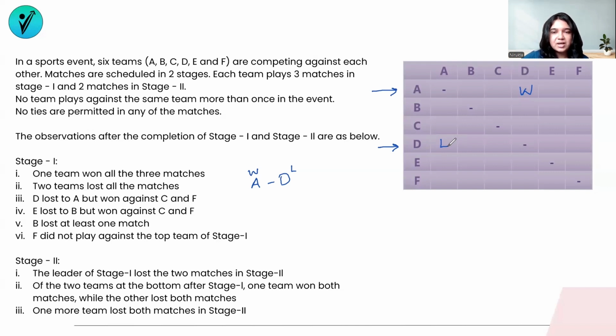I hope this is clear when I'm trying to fill up the information. Every match has 2 boxes to be filled up, one for the winner and one for the loser. Between A and D, we know that A has won. So in the horizontal line of A with D, I'm going to write a W because A has won. And on the horizontal line of D, I'm going to write a loss because D has lost against A. I hope this is clearly understood, and then we can fill up all the information that is given about stage 1.